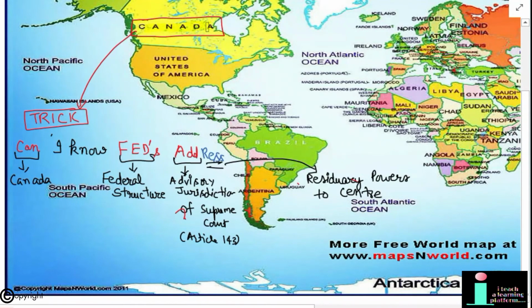Can I know FED's address? CAN stands for Canada. FED stands for federal structure. Address: AD stands for advisory jurisdiction of Supreme Court, and RES stands for residuary power to center.